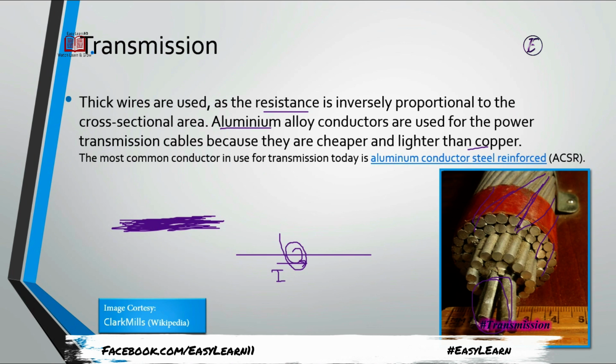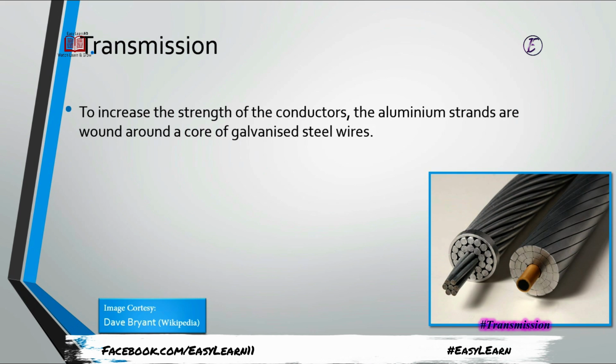And this makes sure that the magnetic field has no contact with the other wires also. This is another picture where we can use a carbon core inside the galvanized steel wires, or you can say aluminum wires.